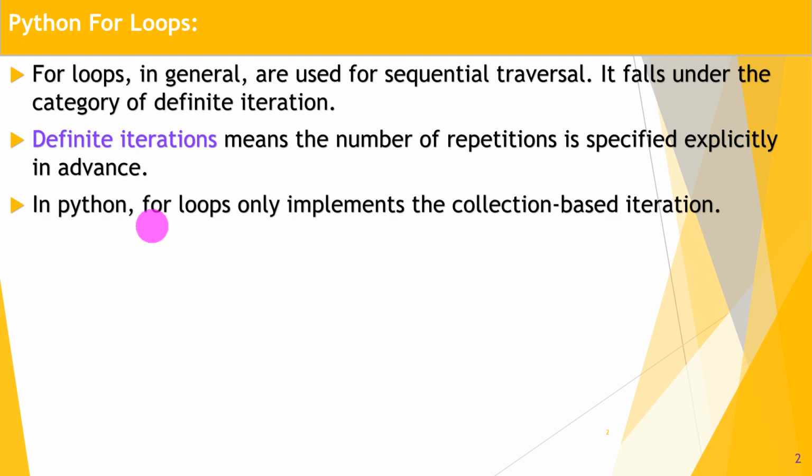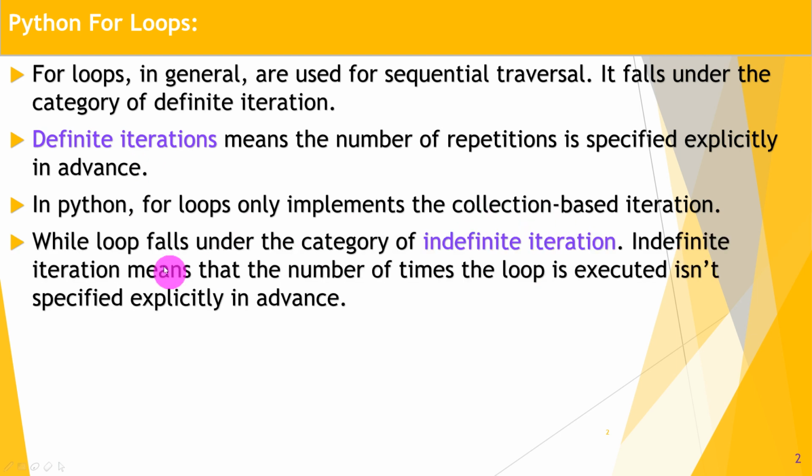Now in Python, for loops only implement collection based iterations. While loops fall under the category of indefinite iteration. We saw this previously in the while loop lecture. Indefinite iteration means that the number of times the loop is executed isn't specified explicitly in advance, which is the main part of the while loop. We cannot predict how many iterations there are, but we can predict it in the for loop in Python.